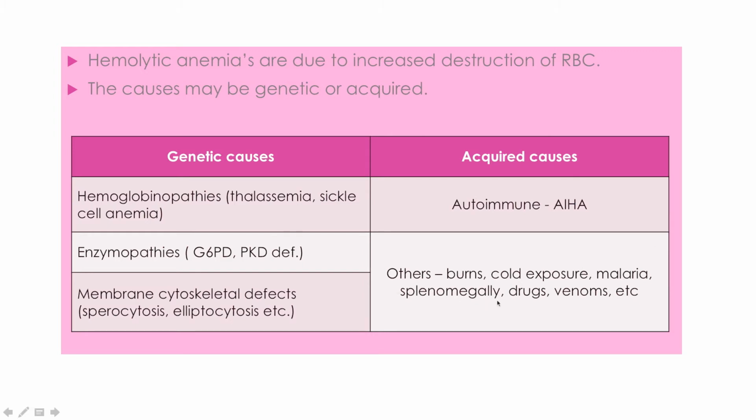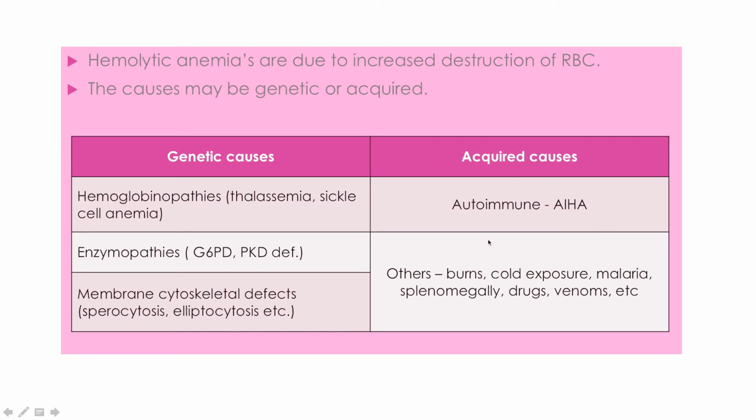Splenomegaly, drugs or certain cytotoxic drugs which are cytotoxic for RBCs, right? Certain venoms also destroy the RBCs, right? So these are the acquired causes. Or some specific autoimmune diseases like autoimmune hemolytic anemia, AIHA. In this, there is an antibody in the body which goes and destroys the RBCs. So autoimmune causes. These are acquired causes.